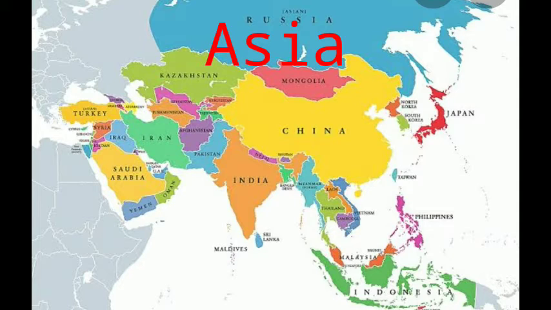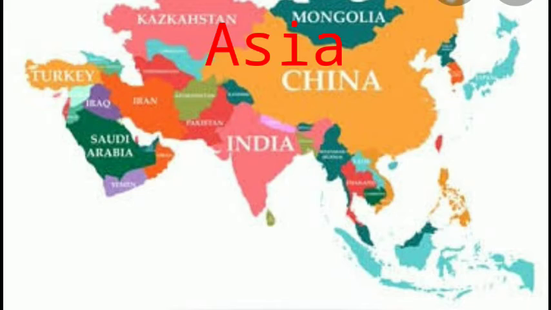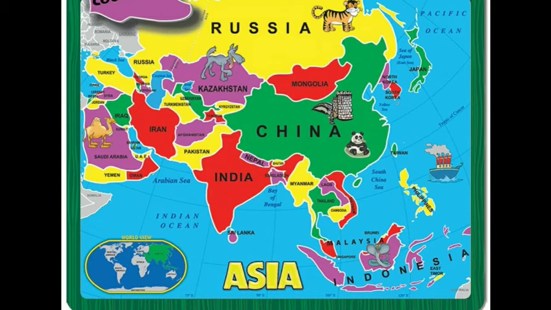About 58% of the people of the world live in Asia. There are more than 46 countries in Asia. Our country is one of them.